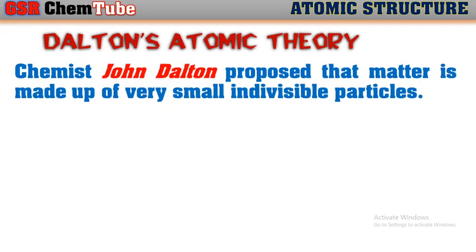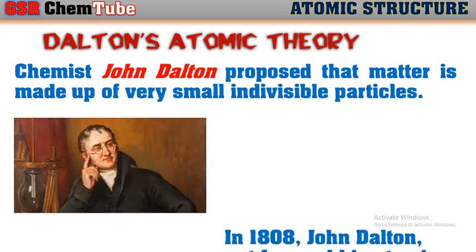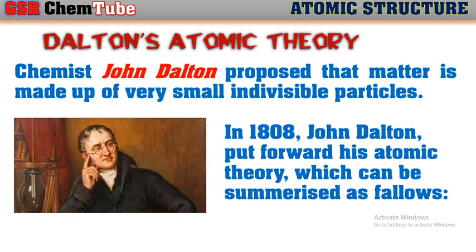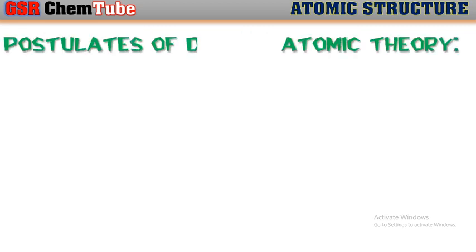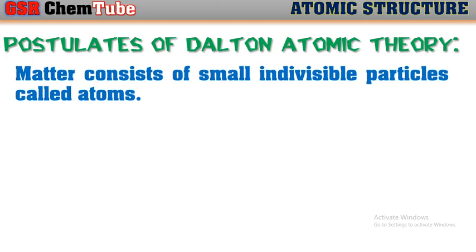Chemist John Dalton proposed that matter is made up of very small indivisible particles. In 1808, he put forward his atomic theory, which can be summarized as follows. Let us see here the important postulates of Dalton's atomic theory.